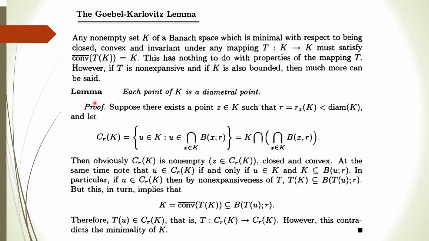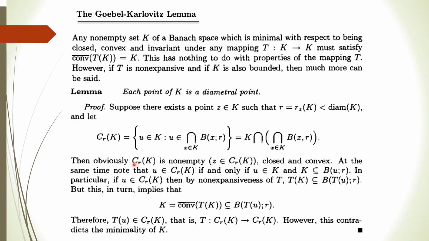To prove this, on the contrary, we assume that there exists at least one point Z in K whose max distance from all other points of K is strictly less than the diameter of K. And we take a set C_R(K), the set of all those points of K which belong to the intersection of closed balls with center at the point x and radius R, which is strictly less than the diameter of K. So basically this C_R(K) is nothing but K intersected with the intersection of all closed balls, with centers varying over the points of the set K and radius R.